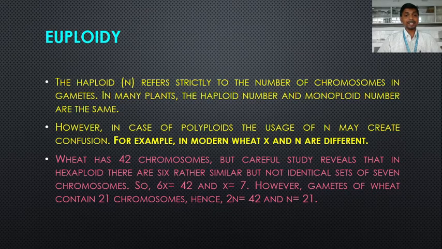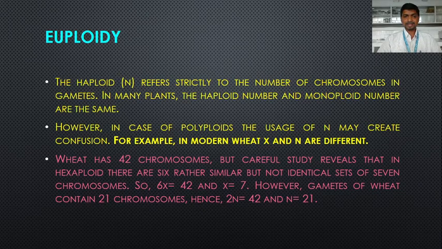There are 6 sets of chromosomes which are rather similar but not identical. So if we say the wheat possesses 6 sets of chromosomes, then the basic set of chromosome number is 7. 7 multiplied by 6, that is 42. So wheat is a hexaploid. It possesses 6 sets of chromosomes.